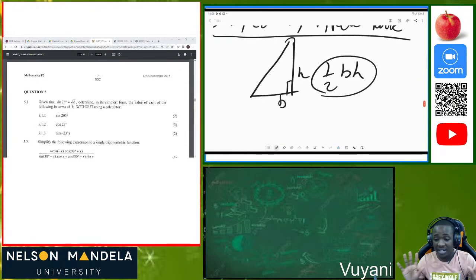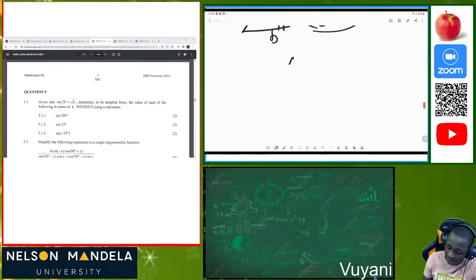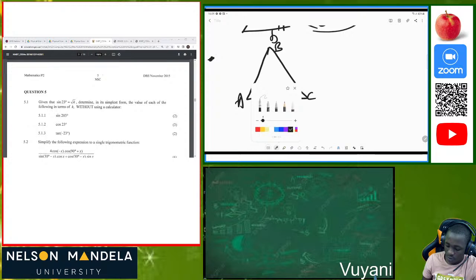Bear in mind that we have different triangles. We have isosceles triangles, equilateral triangles, scalene triangles, right angle triangles. So we can now calculate the area of these kinds of triangles, which are not right angled triangles. For instance, we are having this triangle here. We have A, we also have B, we have C. I'll use small letters now. The opposite side of A will be small letter a, the opposite side of B will be small letter b, and the opposite side of C, small letter c.